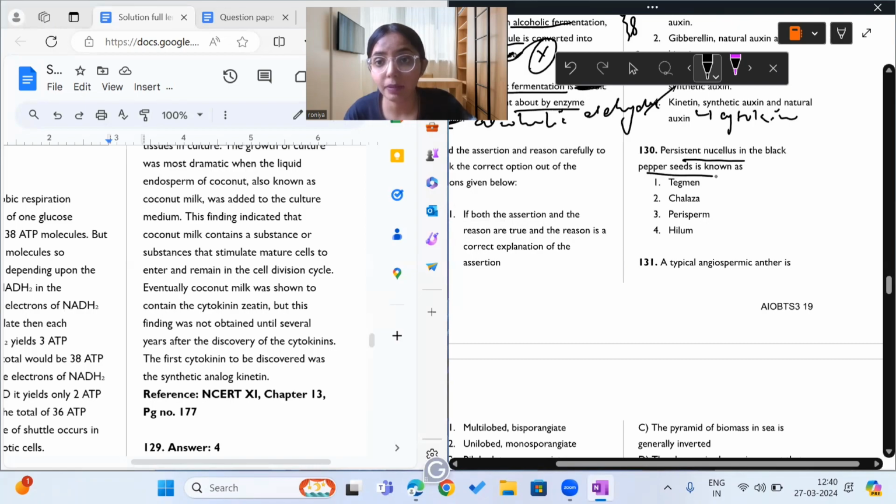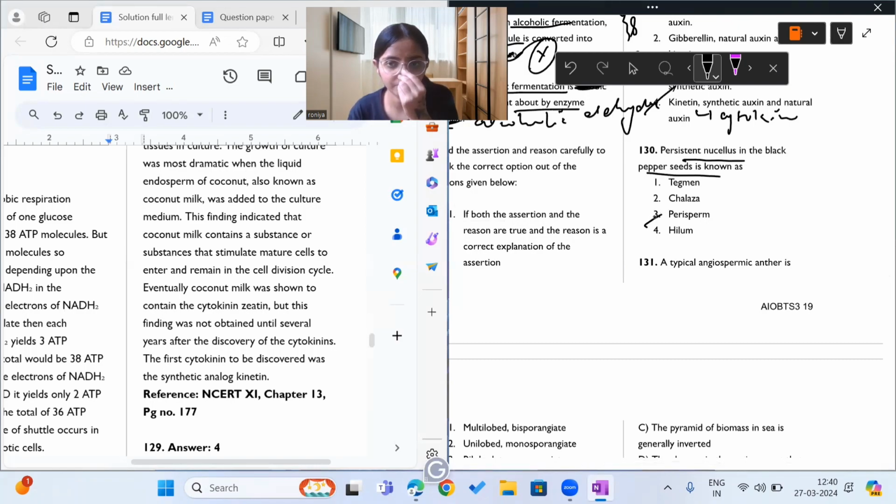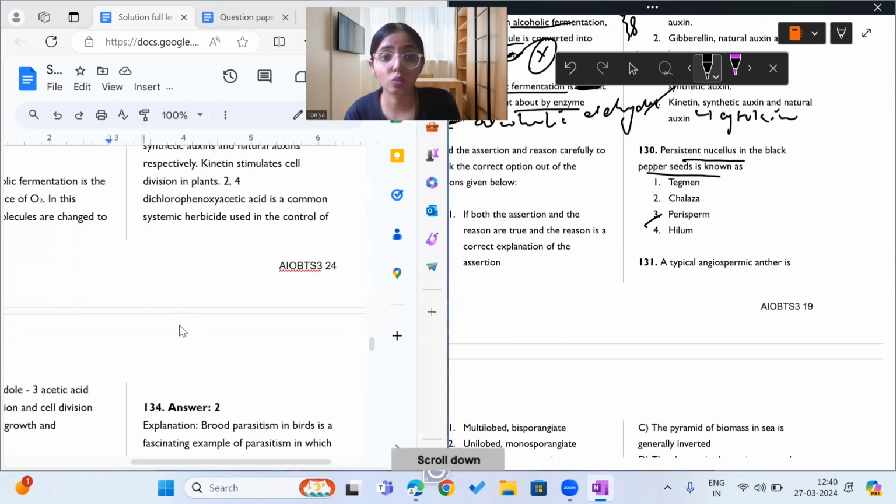Question 130. Persistent nucleus in black pepper is known as perisperm. Okay. Persistent nucleus in black pepper is known as what? Perisperm.